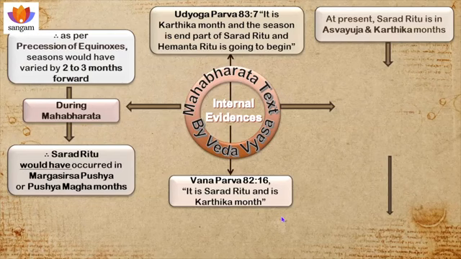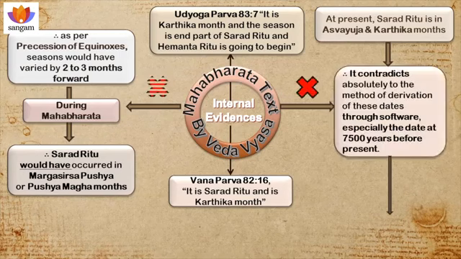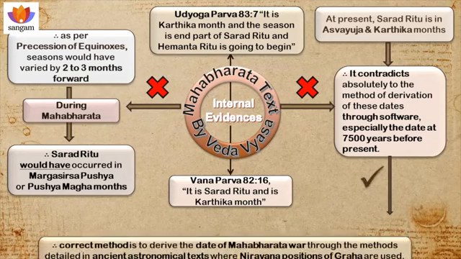There are two pieces of evidence in the Mahabharata text to disprove the application of precision of equinox in calculating the date of the Mahabharata. And all these Western software use precision of equinox only to calculate the Graha positions in the ancient, future and present. So I am not saying that the application of precision of equinox in Western astronomy is not correct, but its application to derive the Mahabharata date alone is wrong. So we should not apply that method. Software derivation of the Mahabharata date will definitely lead to defective results only. That is what we conclude with this.